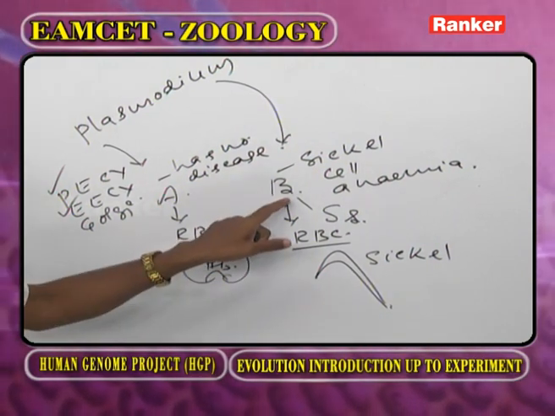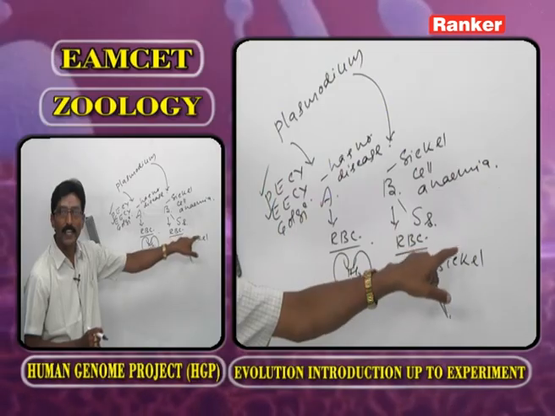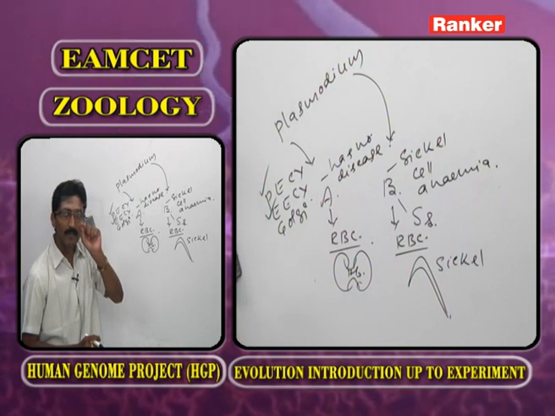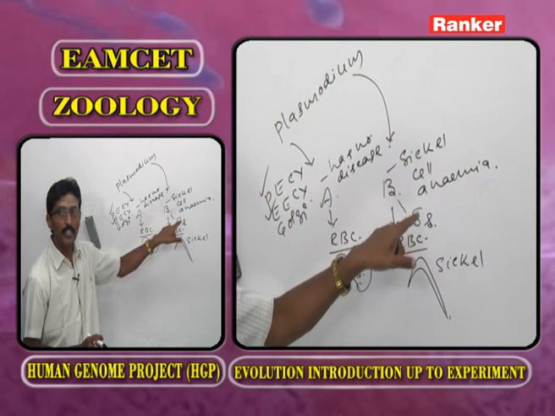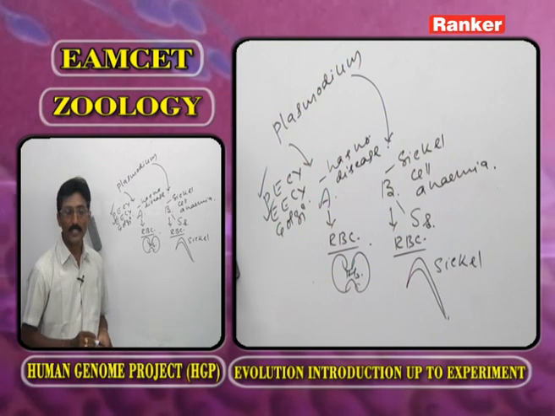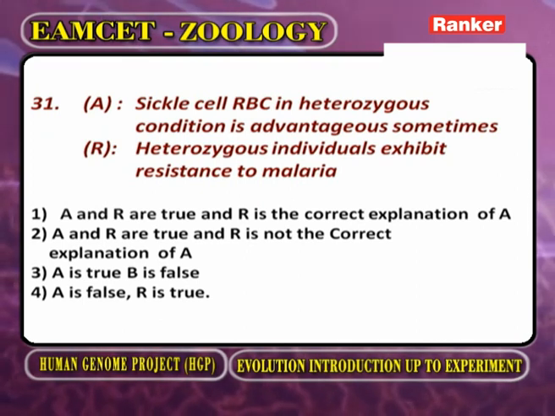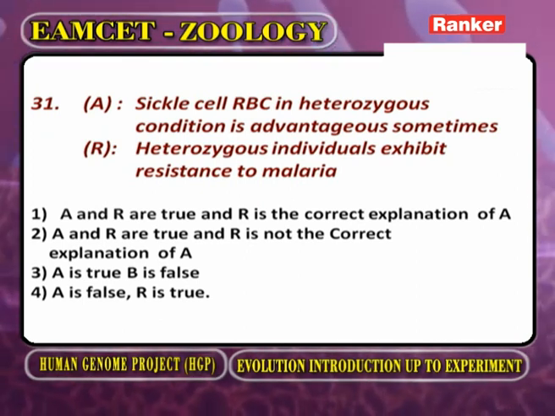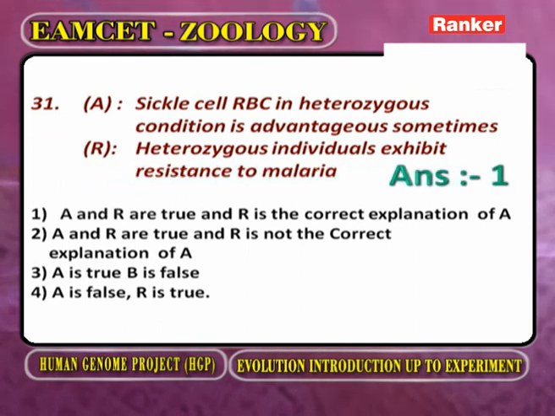So this person has resistance against malaria, because in his body the RBC size is very, very small, because he is suffering from the heterozygous condition of sickle cell anemia. Now you observe the assertion and reason. Sickle cell RBC in heterozygous condition is advantageous sometimes. Heterozygous individuals exhibit resistance to malaria. So the answer is both are correct and the reason explains the assertion, option A.